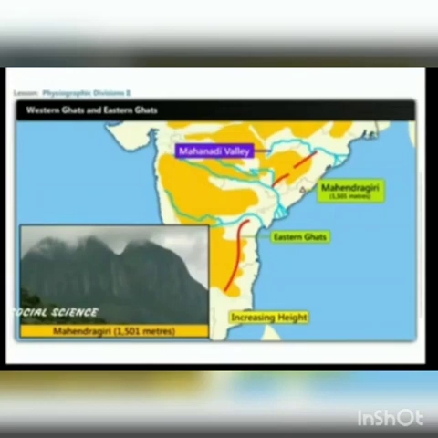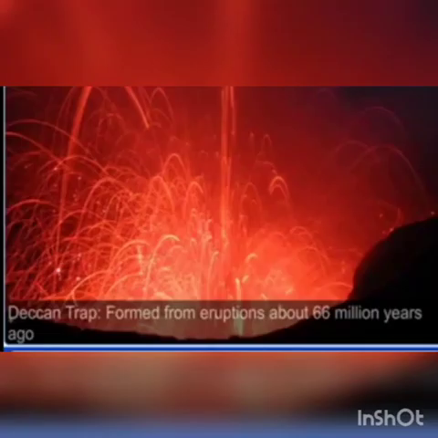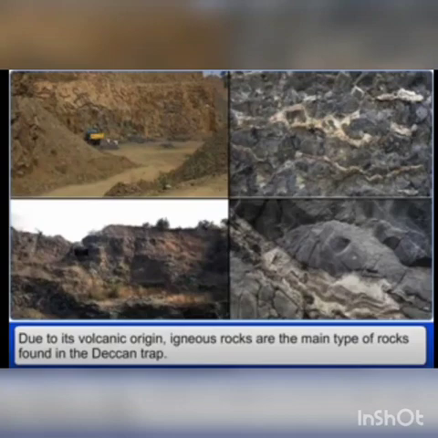Mahendragiri is the highest peak in the Eastern Ghats. One of the distinct features of the Peninsular Plateau is the black soil area known as Deccan Trap. This is of volcanic origin, hence the rocks are igneous. Actually, these rocks have been denuded over time and are responsible for the formation of black soil.